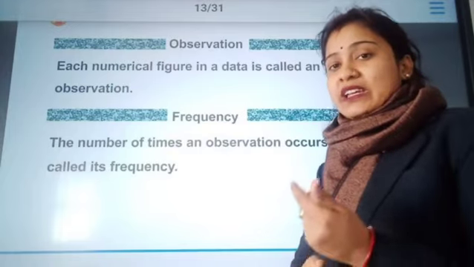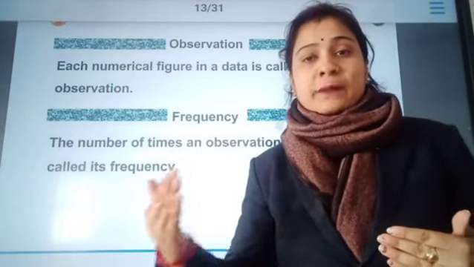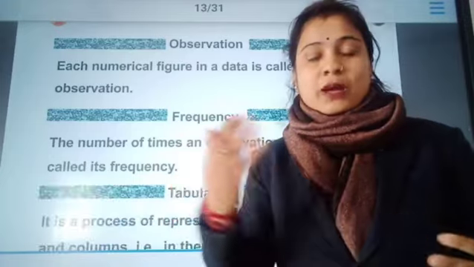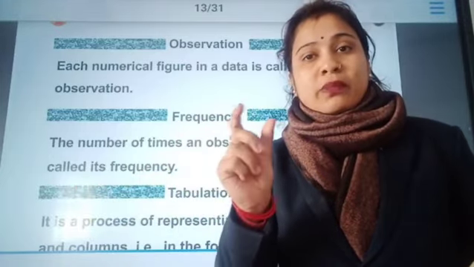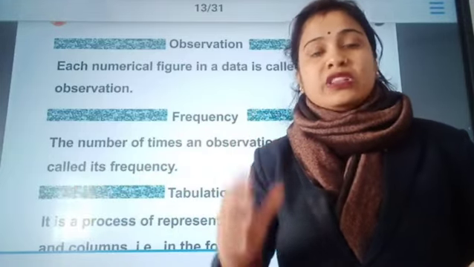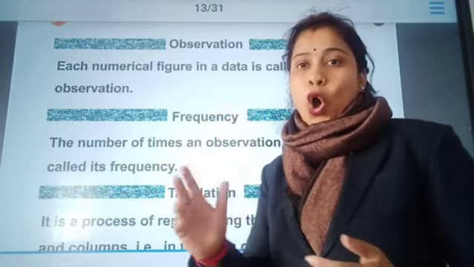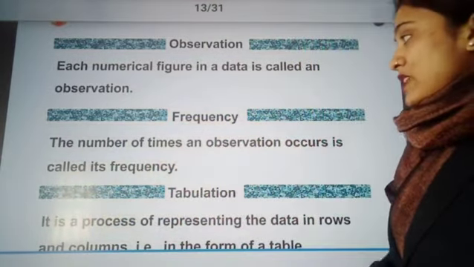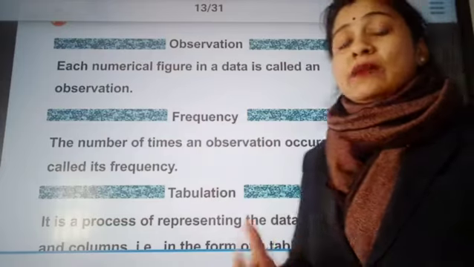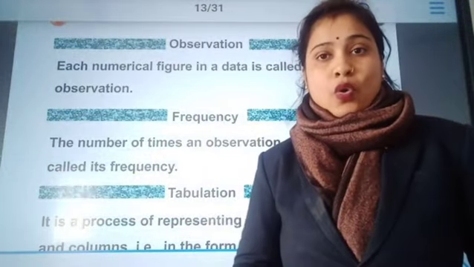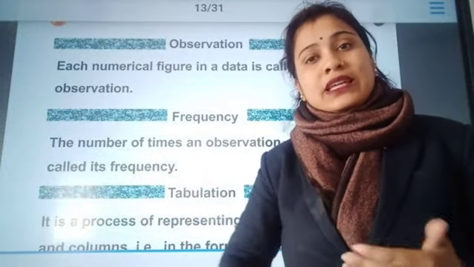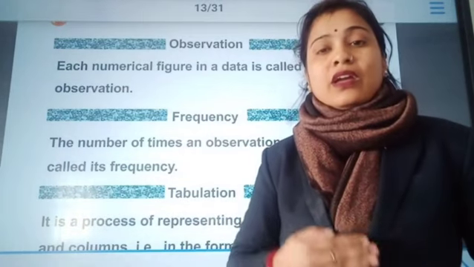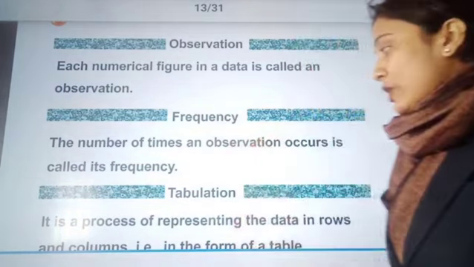For example, we have collected the number of blue cupcakes is 5 and the number of yellow cupcakes is 10. Each of these numerical values, 5 and 10, is an observation. What is frequency? Frequency means the number of times an observation occurs. The number of times anything happens is known as frequency.